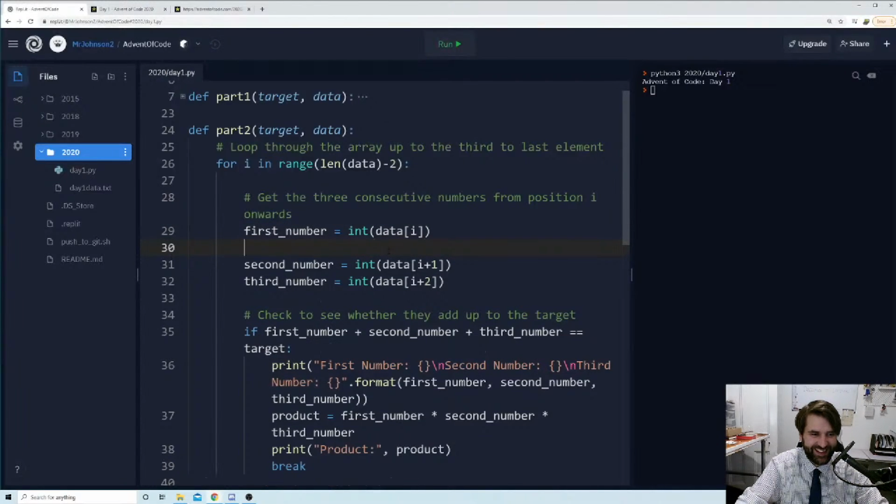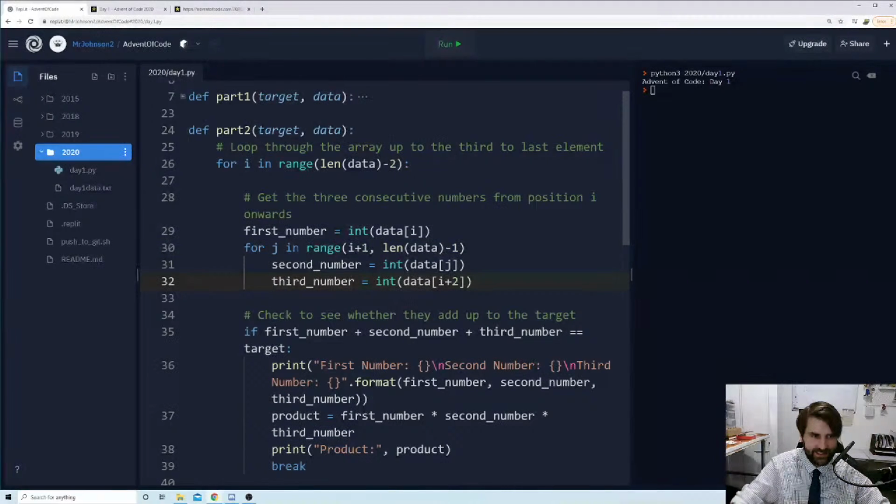Okay, so luckily, because everything's stored in variables, this is going to be quite an easy fix. So we're going to say for j in range, and we're going to go from i plus 1 to length of data minus 1. Okay, so this is going to go up to minus 2 because we don't want it to go all the way to the end because it's going to have 2 more in front of it, j. And we're going to say our second number is equal to integer of data j. So whatever j is, and j is going to start at 1 because i is going to start at 0, and j is going to be whatever i is plus 1.